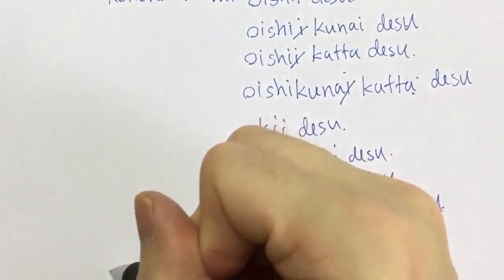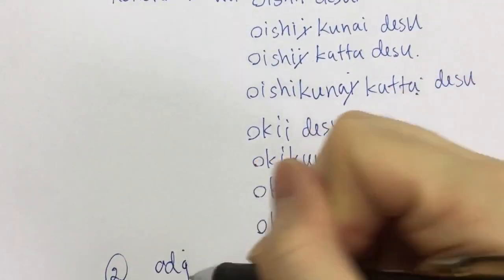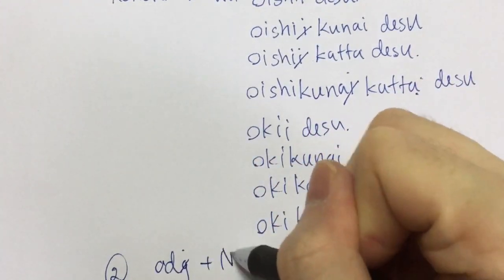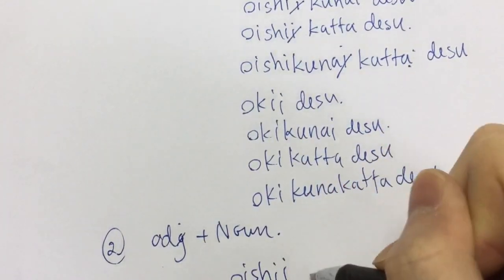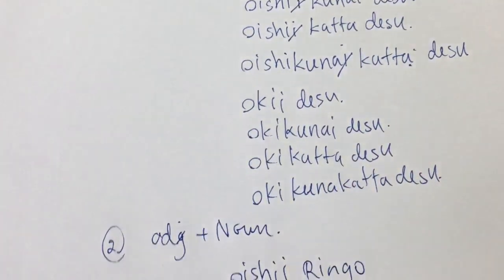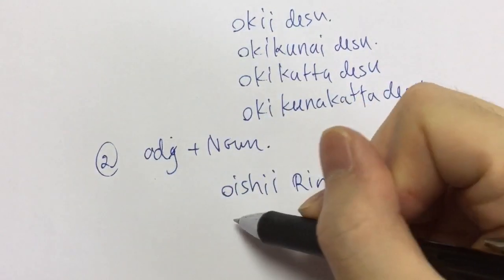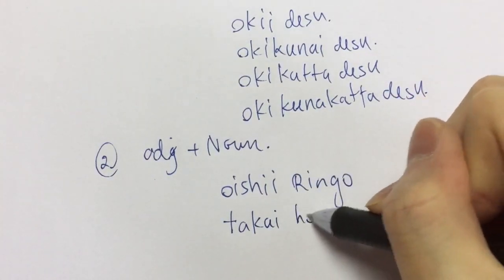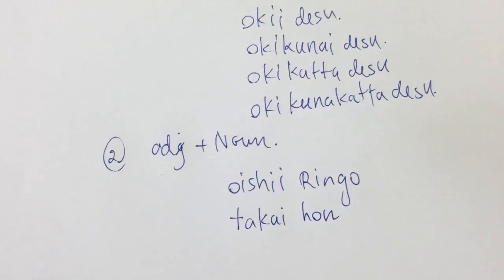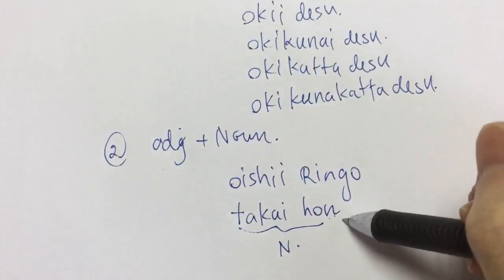Now we move on to the second way to use i-adjectives. We can put an i-adjective before a noun. For example, おいしいりんご. Adjective before noun. おいしいりんご。Or expensive book. 高い本。Expensive book. So when you combine an adjective with a noun, this is one word. You need to make use of this word in a sentence.